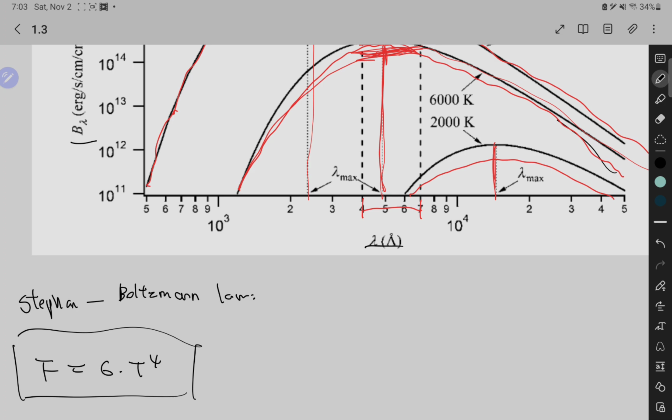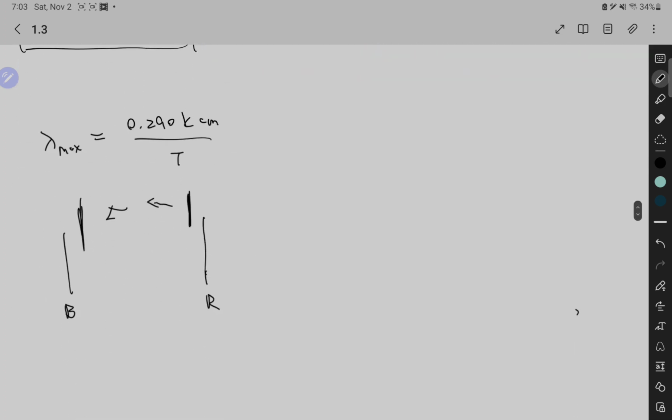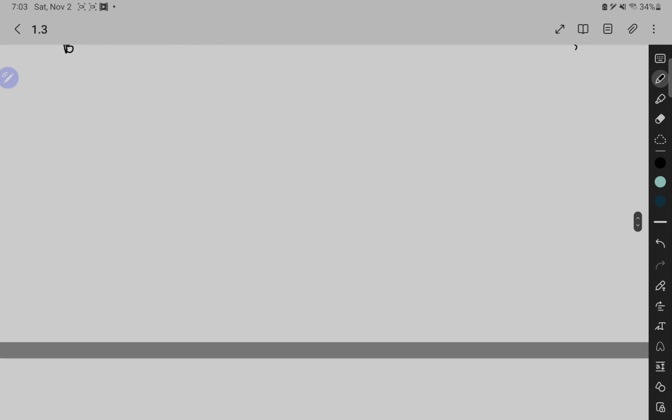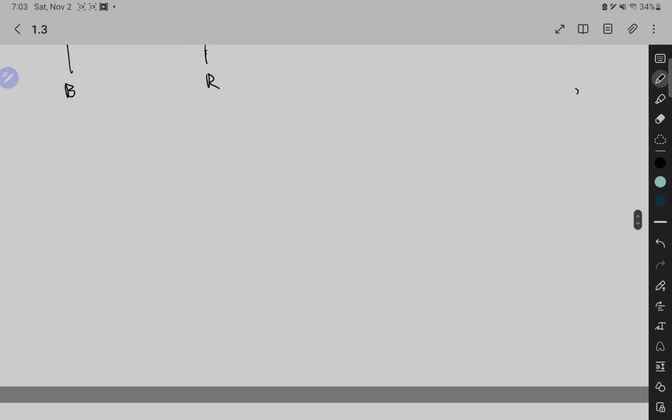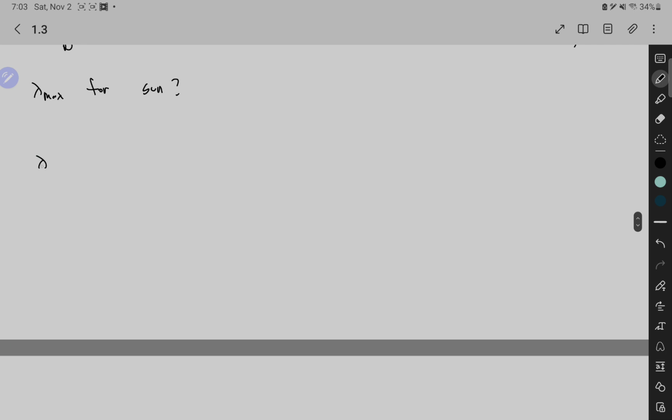So one example question would be, what if we were to calculate the maximum intensity wavelength, lambda max, for the Sun? So we write lambda max for Sun, question mark. Well, according to the formula, which is 0.290 K centimeter